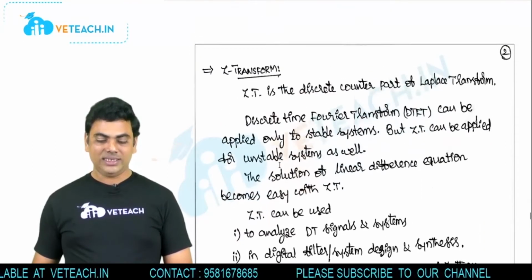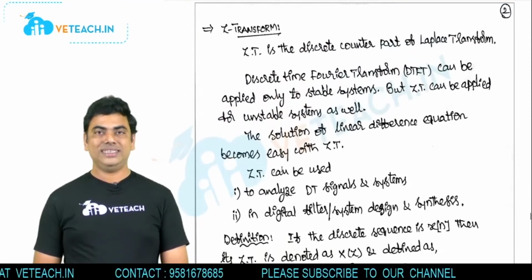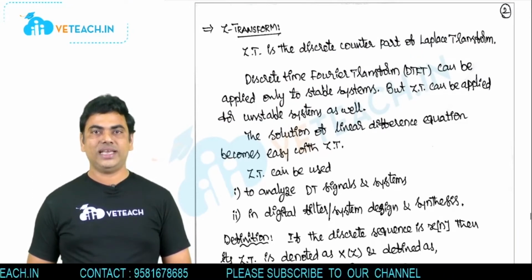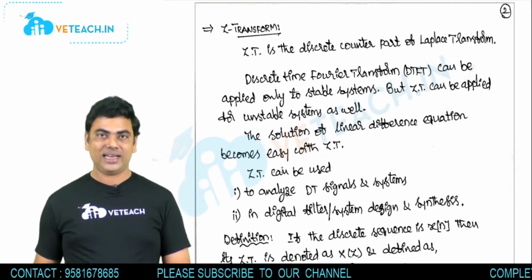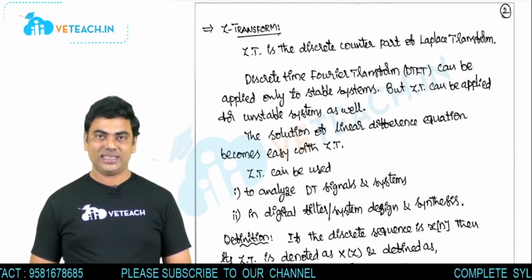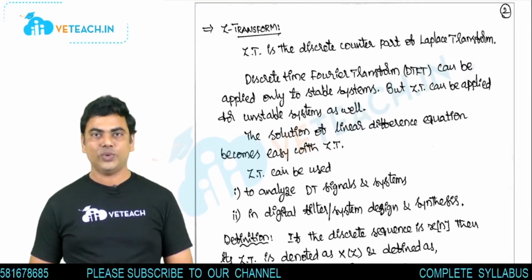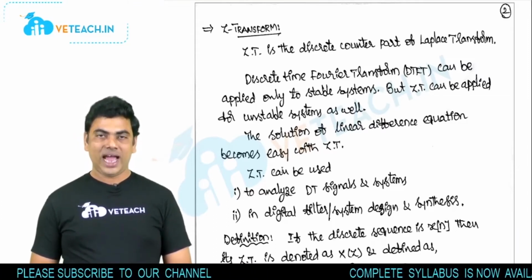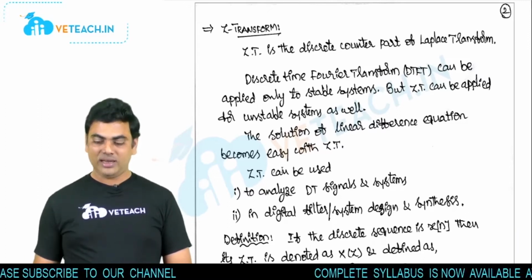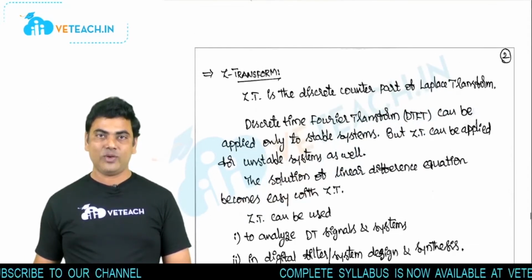Now come to the Z transforms. Here the Z transform is for the discrete time signal, and the discrete time signal representations and classifications will all be seen in unit 1, signal analysis. Just revise those things.